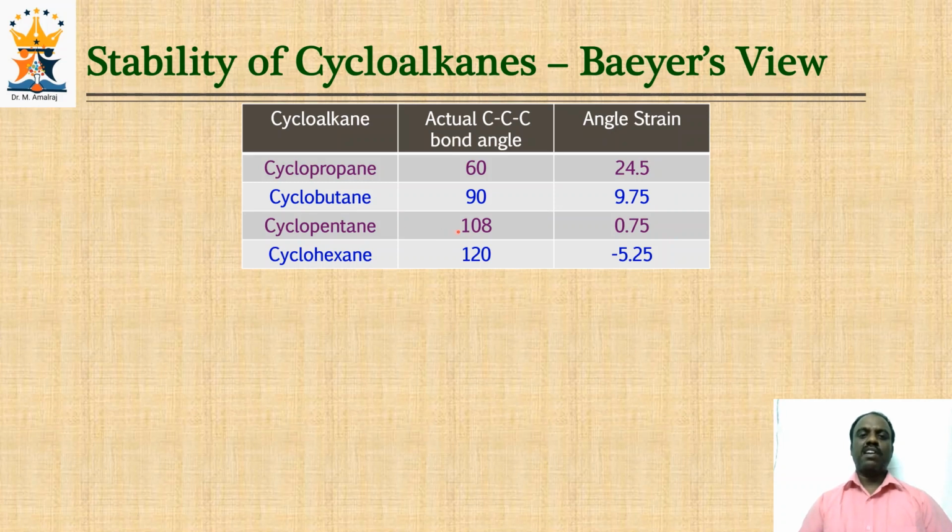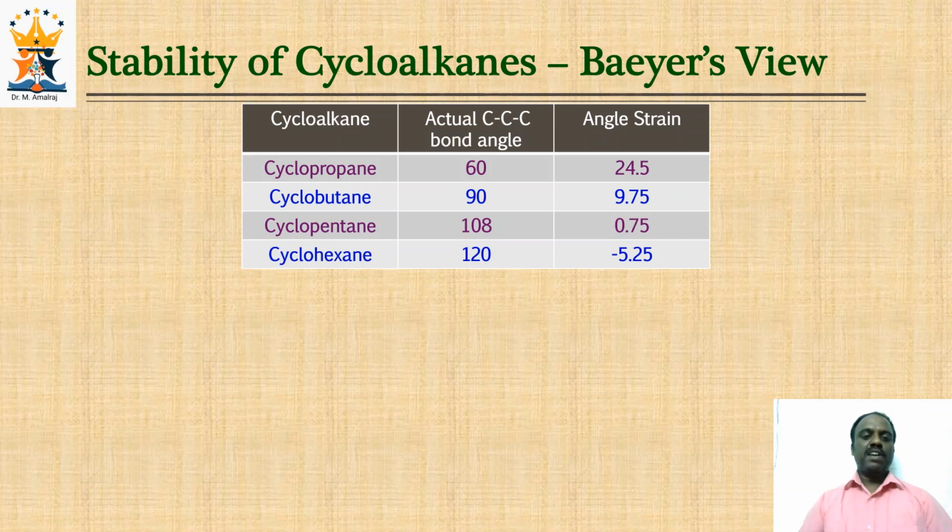Since the internal bond angle of cyclopentane closely approaches the typical tetrahedral bond angle, the angle strain is minimum in the case of cyclopentane. And cyclopropane, cyclobutane as well as cyclopentane show positive deviation because the internal bond angle is compressed from the typical tetrahedral bond angle. But in the case of cyclohexane, the internal bond angle is expanded from the typical tetrahedral bond angle, and hence it shows negative deviation of minus 5.25 degrees.